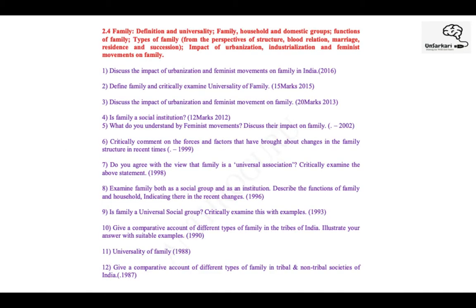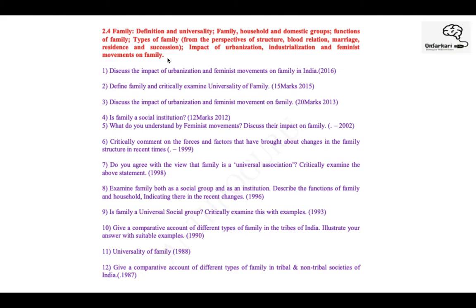Yesterday we had covered till marriage, and as I've explained to you earlier, the syllabus of anthropology works in a kind of continuation. It's a kind of chronology. So after marriage, unit 2.4 is on family. We've discussed this, right? Elements like family, household, domestic groups, types of family, impact of urbanization, and everything. Look at the questions that they've asked.